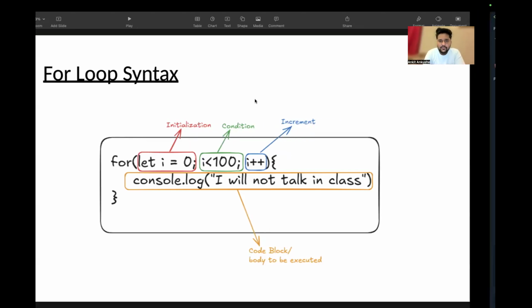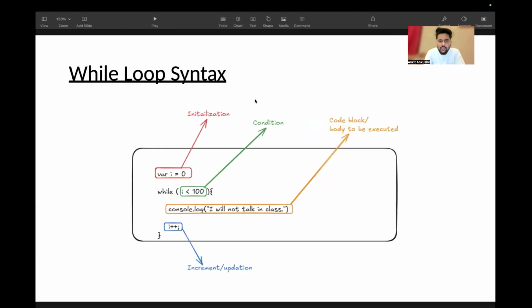Let's go to a while loop. In a while loop, the initialization, condition and increment don't lie on the same line. Where i is equal to 0, here is the initialization, where we have initialized a variable called i. Then inside the while loop, we have a condition statement. This is actually a condition. Currently, I have kept it as i less than 100.